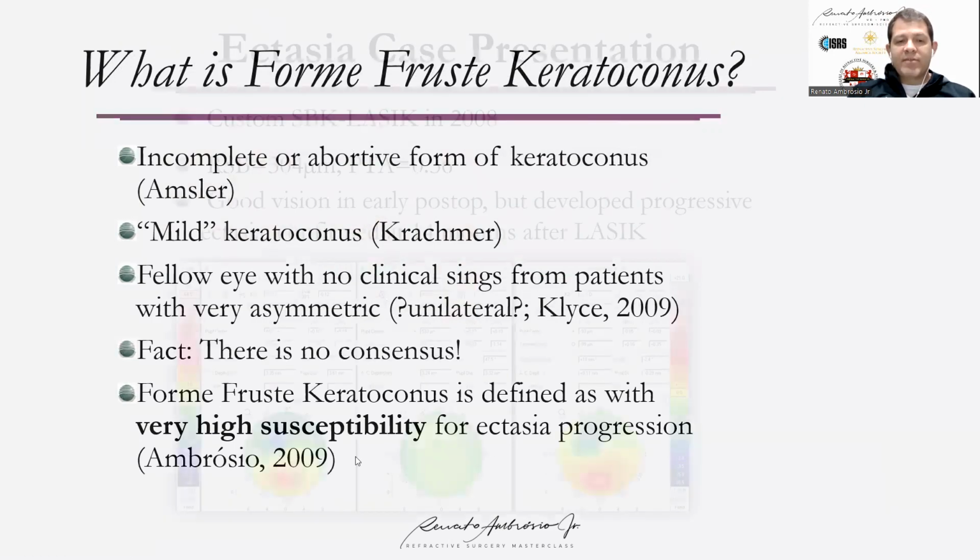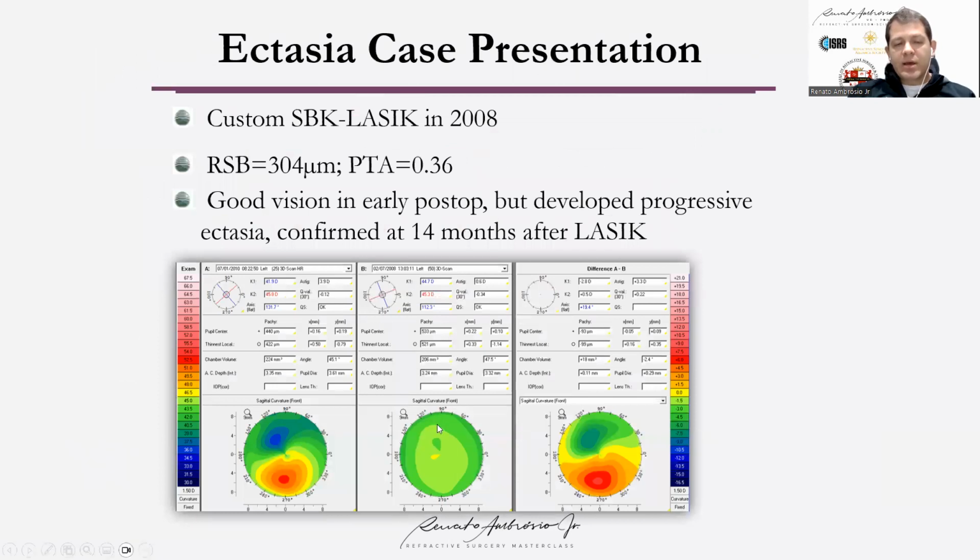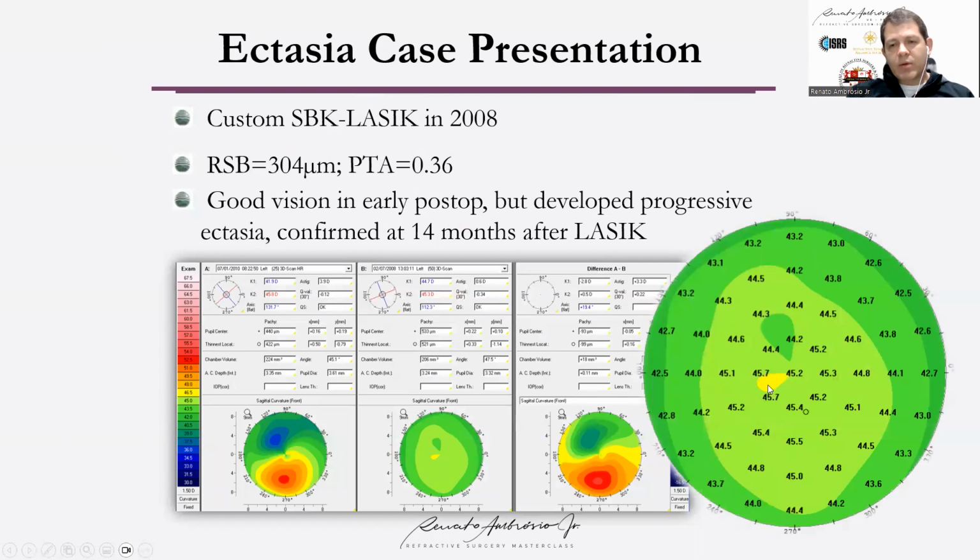So we have cases like this one. This patient had a thin flap LASIK, a sub-Bowman keratomileusis LASIK, in 2008. Residual stromal bed was 304, very acceptable, more than the 250 limit that the FDA still requires, and the PTA was lower than 0.4. Interestingly, there's a little yellow here on the IS, not an inferior steepening, but a little yellow on the curvature map based on the scale of Steve Klyce and Mike Smolek, the 1.5 absolute scale.